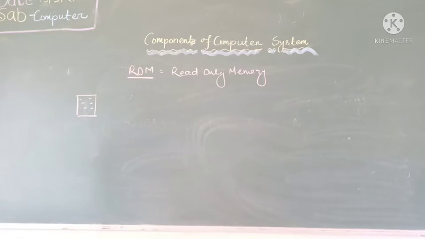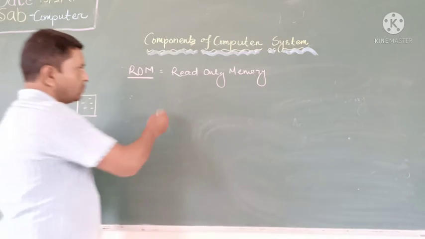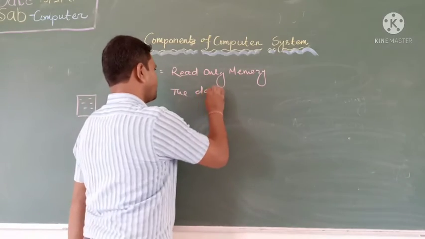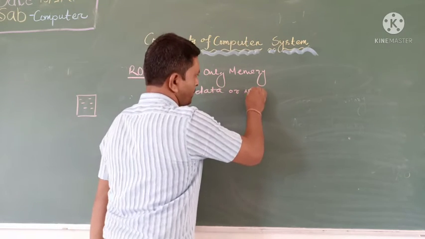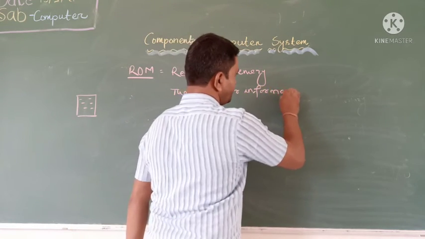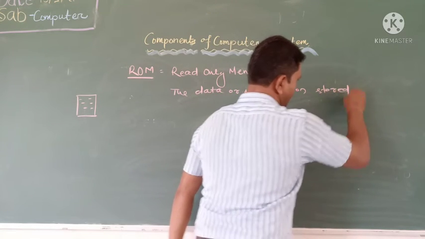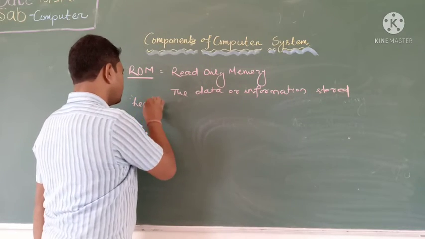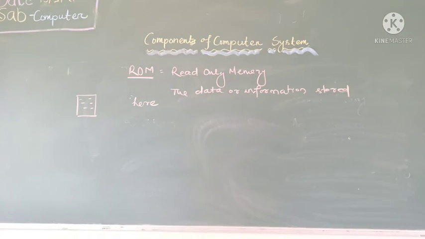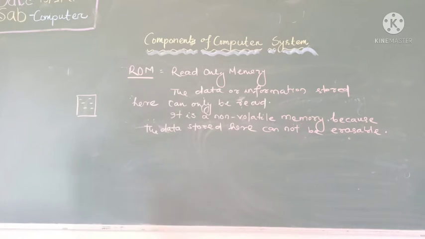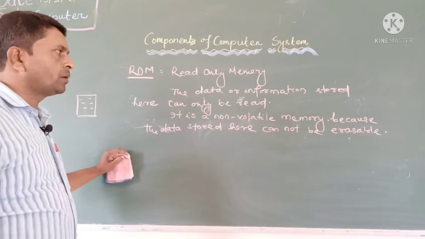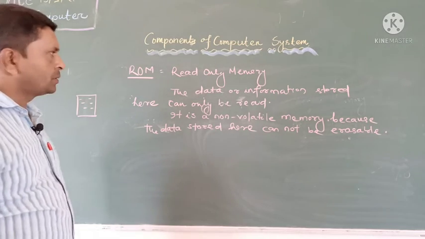And the information stored here can only be read. Okay, the data and information stored here can only be read.